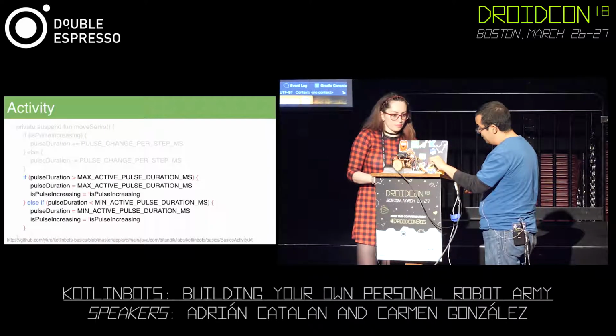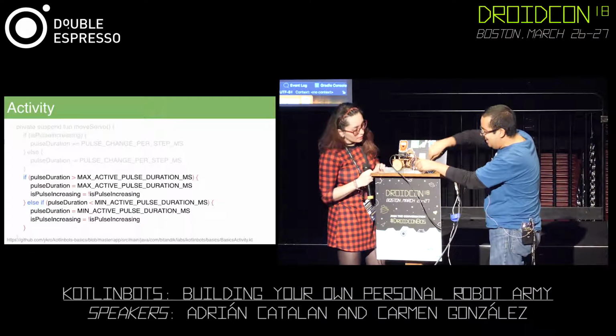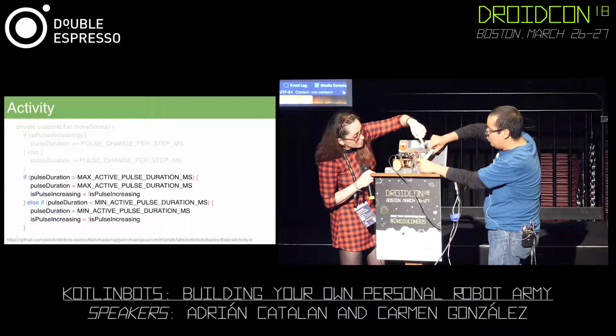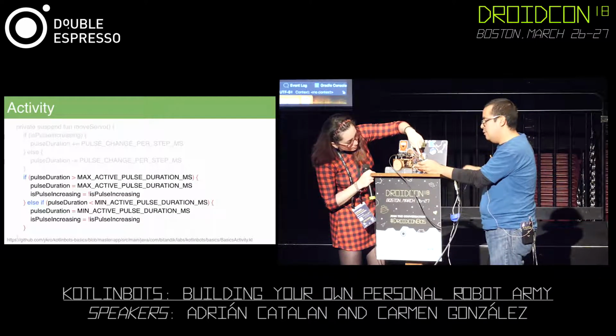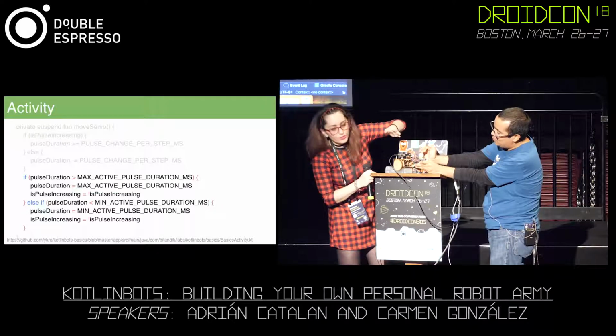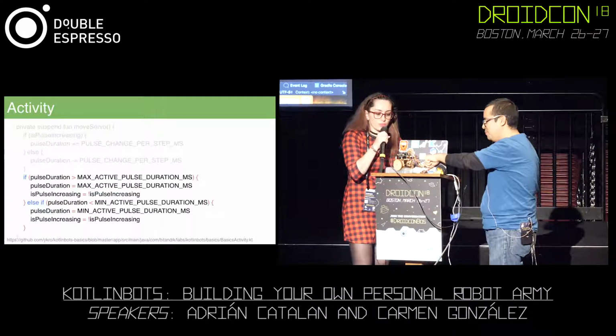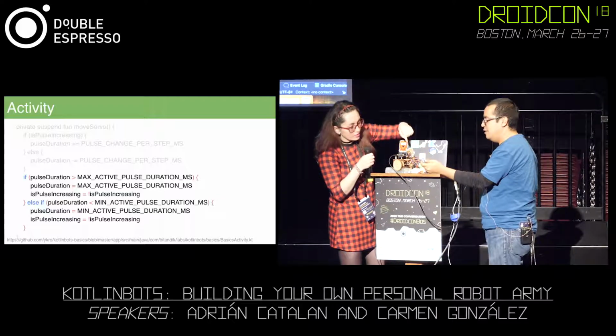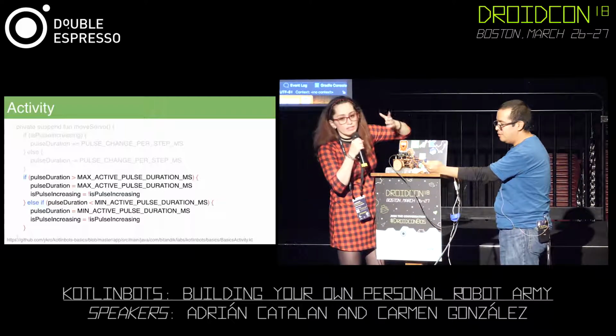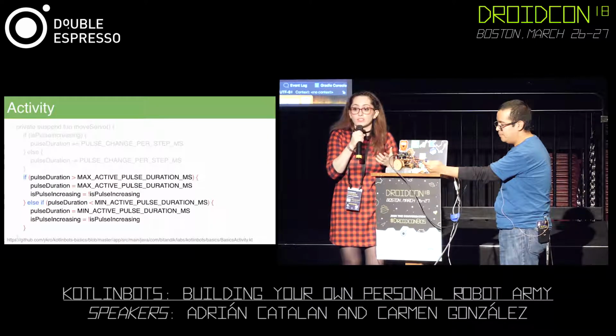There's an LED. You have to trust me because it's right here. Maybe if you shade it, you can actually see it, but it's blinking. It's the same function that we used before. It's the one that's going to power the servo motor that is actually here. It's the same code, just the application is different.